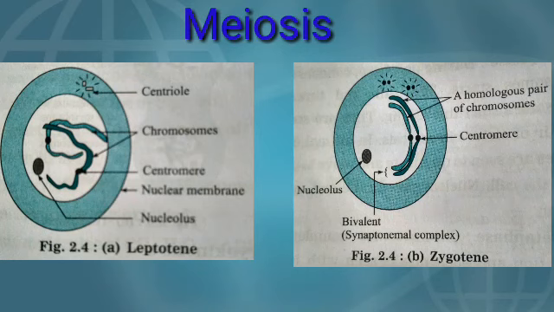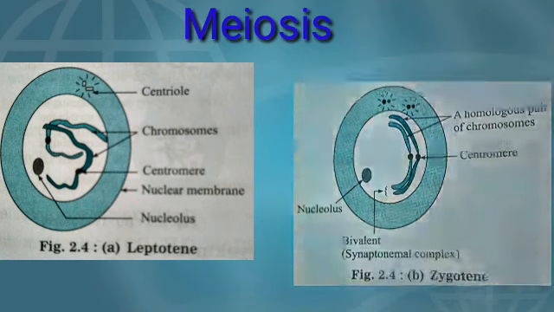The first stage of meiosis, prophase 1, is leptotene. Initially the chromosomes start condensation and become compact during leptotene. The next one is zygotene. In zygotene, homologous chromosomes start pairing. This pairing is called synapsis. In this, the chromatid arms divide and form the structure called a bivalent or a tetrad.